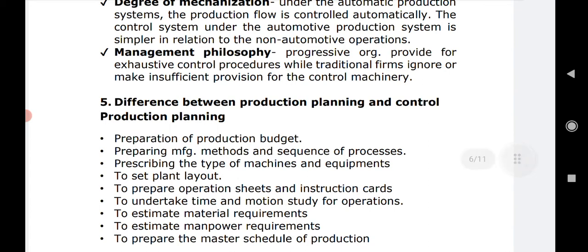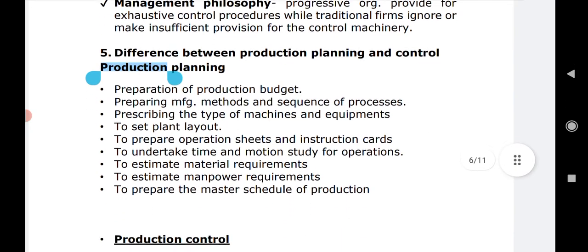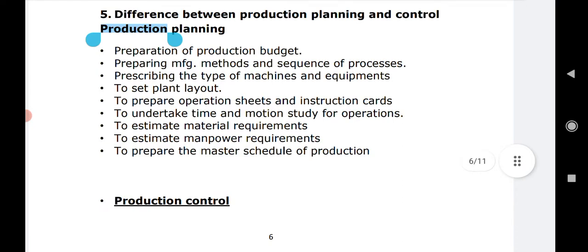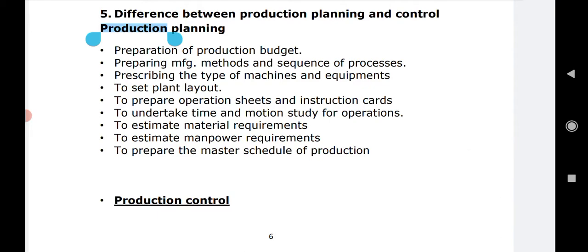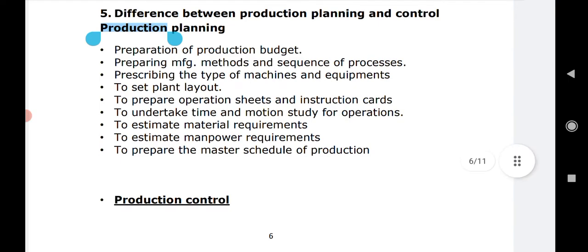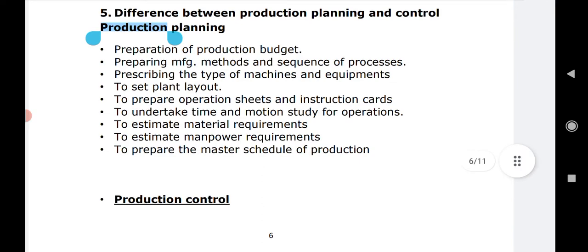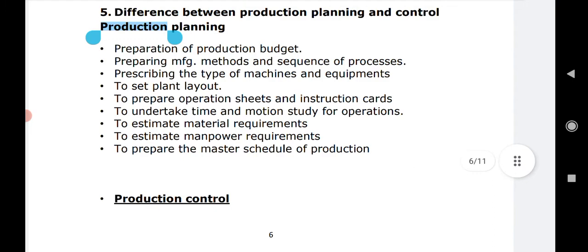Here we are moving towards the last part of today's session, that is the difference between production planning and production control, right? Because in today's session we have completed both the aspects, production planning in the first phase and production control in the second phase. Here we are trying to see how they are functionally different from each other, and then in the next session I'll be telling you how these two things come together and form PPC, that is production planning and control, as an aggregate kind of function, which is a major part of your unit, right?